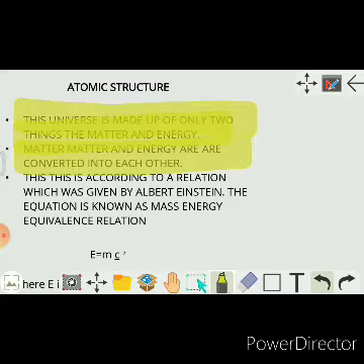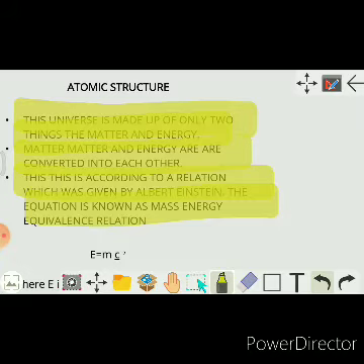It means the scientist Albert Einstein stated by his calculations that this whole universe is made up of only two things, matter and energy, and each of these things can be converted from one form to another form. This is according to a relation which was given by Albert Einstein, the formula which was proposed by him, right?